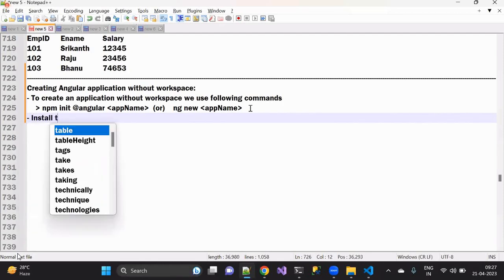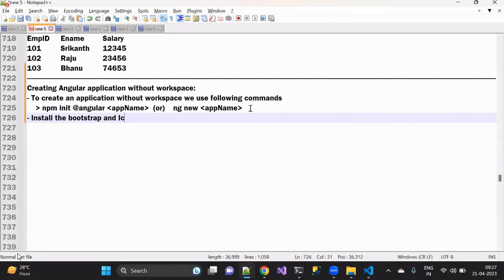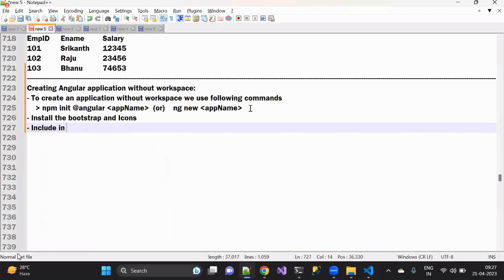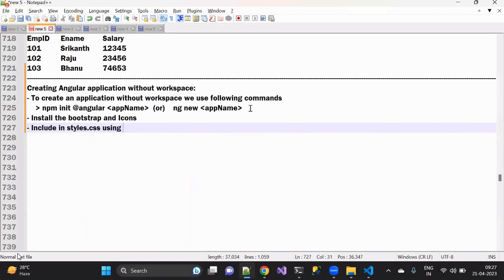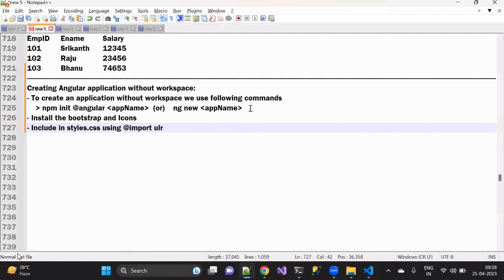install the bootstrap and icons. Next one, include it in styles.css using @import url, and here you can give the path, whatever path you want to use. Now you can start the original development.